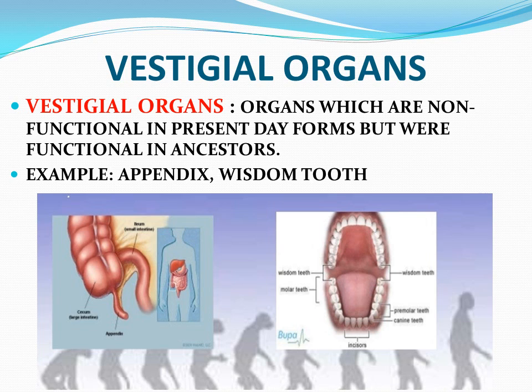Now the vestigial organs. The vestigial organs are the organs which are non-functional in present day forms but were functional in ancestors. In the present day, these organs are non-functional, but in our ancestors they were functional. As for example, the appendix and the wisdom tooth in the case of human beings. They are our vestigial organs.